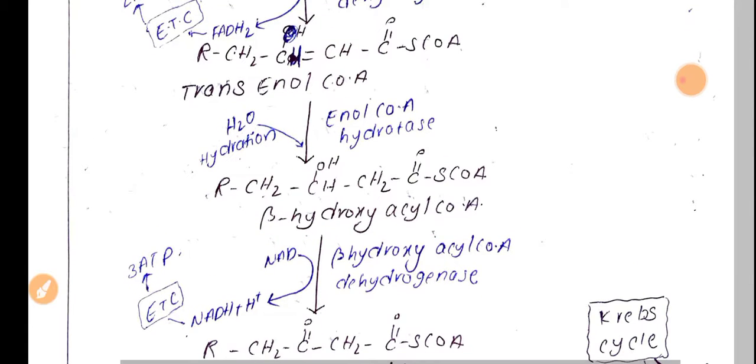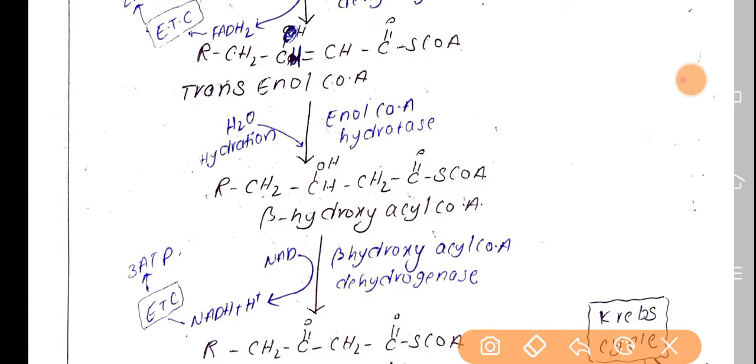If you see the structures, we have RCH2 CH double bond CH C double bond O S CoA as trans-enoyl CoA. This trans-enoyl CoA is converted into beta hydroxy acyl CoA, in which this double bond is hydrated.